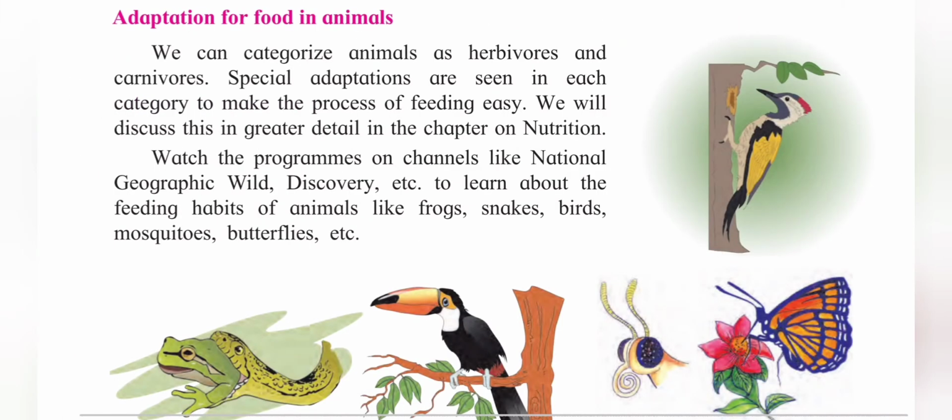Adaptation for food in animals. These are the different animals which live on other animals, like snake. Snake eats frog, so that is a different kind of adaptation. This is a kind of adaptation which depends on the feeding of a particular animal. Animals like frog, snake, birds, mosquitoes, butterflies, etc.